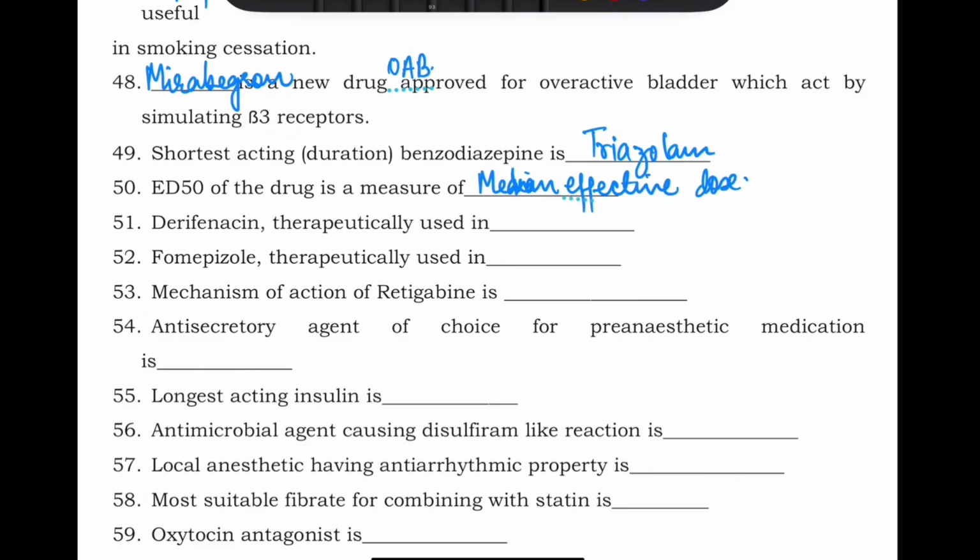ठीक है? Darifenacin therapeutically used in overactive bladder. And darifenacin क्या होता है? It is basically an M3 antagonist, right? Anticholinergic drug होती है and it is used in overactive bladder.